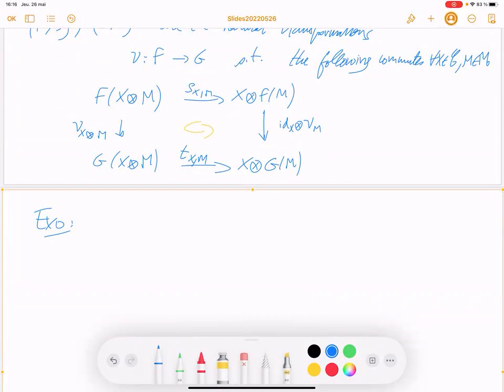So you have M, N, and L to be C-module categories.